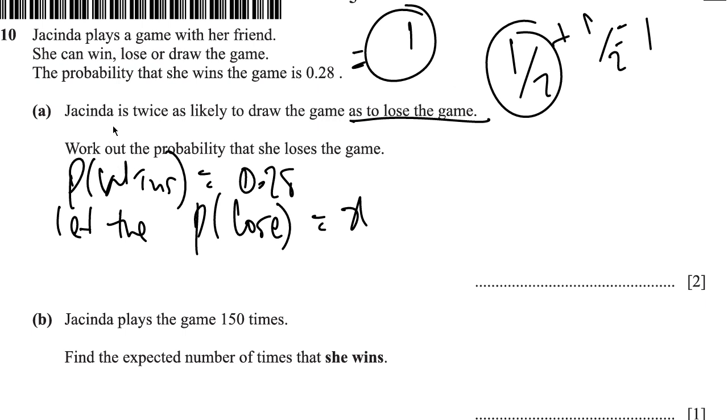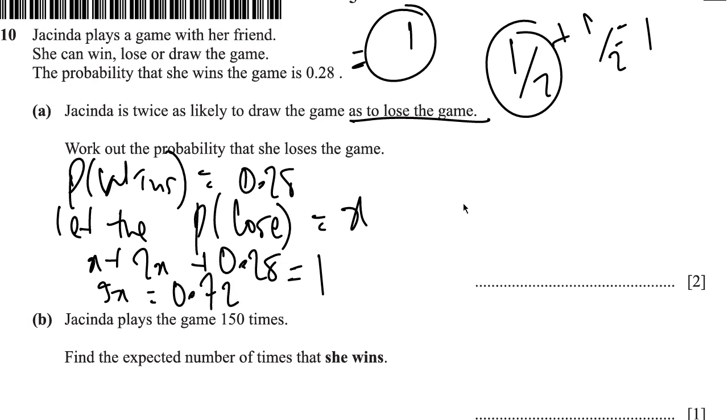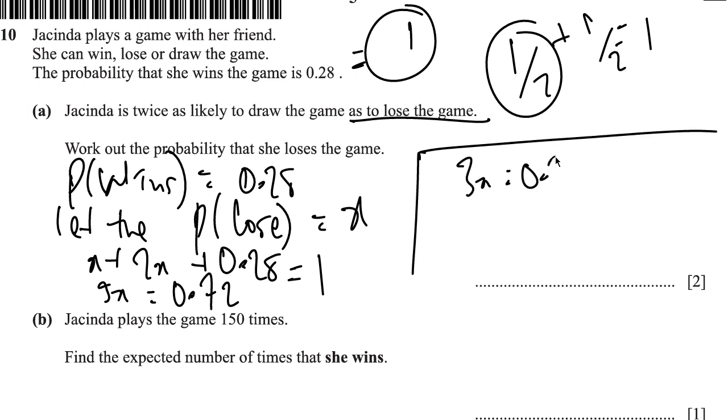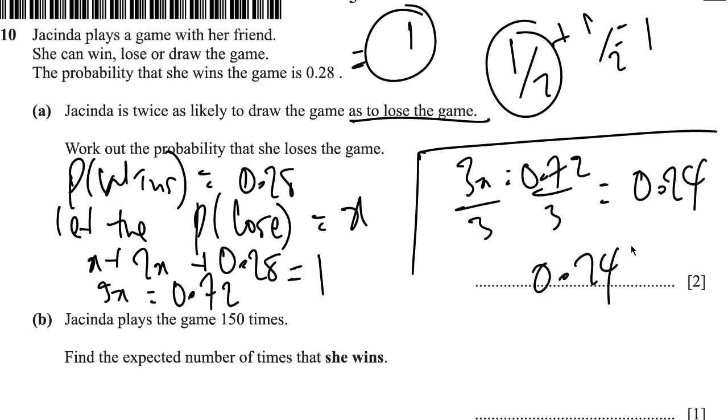So it says Jacinda is twice as likely to draw the game as to lose the game. So then we're going to have that x plus 2x plus 0.28 is going to be equal to 1. So x plus 2x is 3x, and then 1 negative 0.28 is 0.72, right? So that is 3x equals 0.72, and then dividing through by 3, we have 0.24. You get that? So that's the probability she loses.